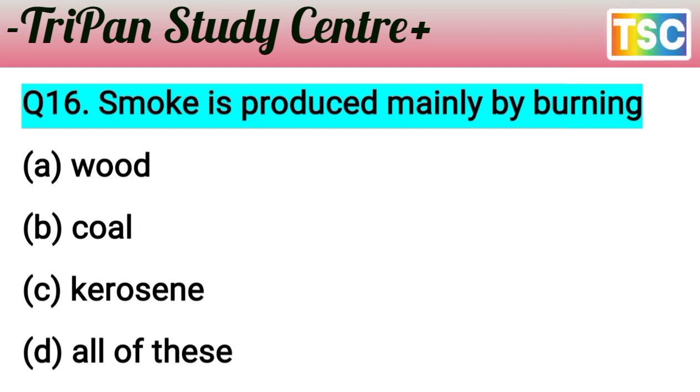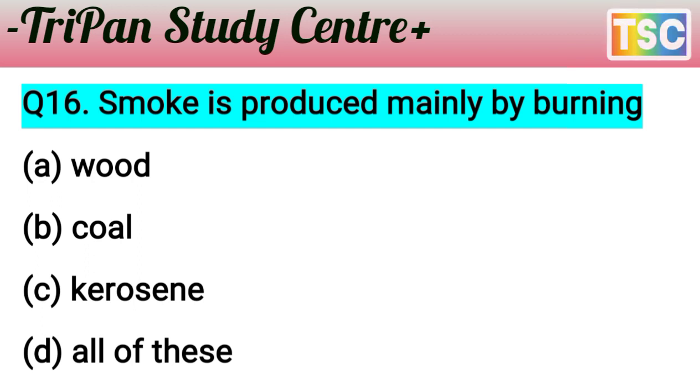The question is very interesting. Smoke is produced mainly by burning of wood, coal, kerosene. You know that when wood is burning, a lot of smoke is produced, and when coal is burned, a lot of smoke is produced here, and kerosene also.